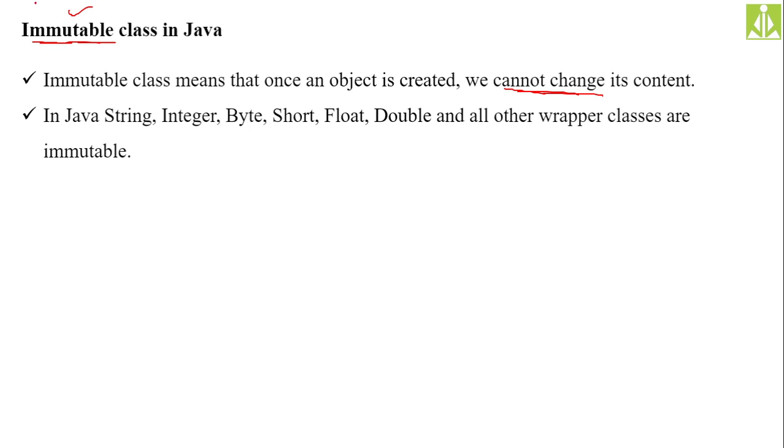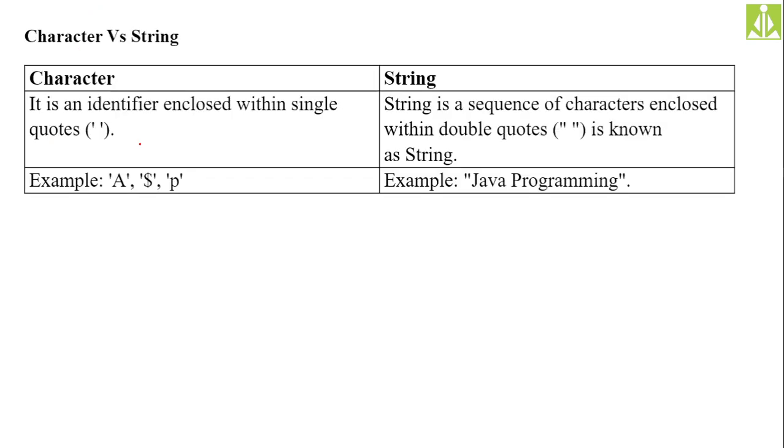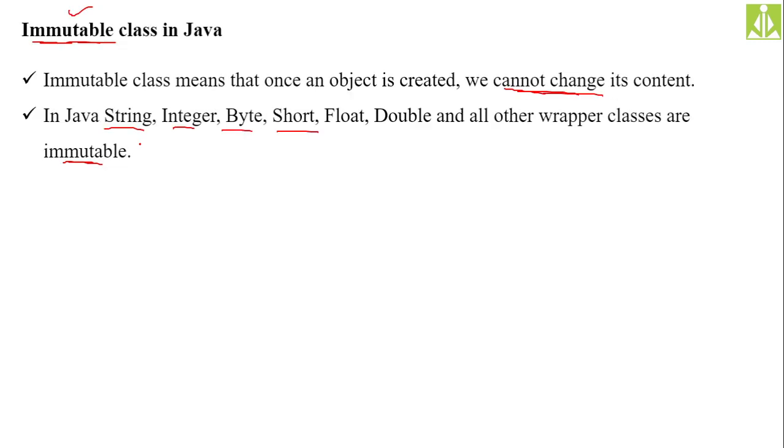Okay, your predefined classes like your string, integer, byte, short, float, double, and all other wrapper classes are immutable. Immutable means once the content is created, you can't change it. It is fixed. You have to remember this one. Okay, immutable classes: the Integer class object you are creating, you are storing something into it, and once you store it, it will become like a fixed entity.